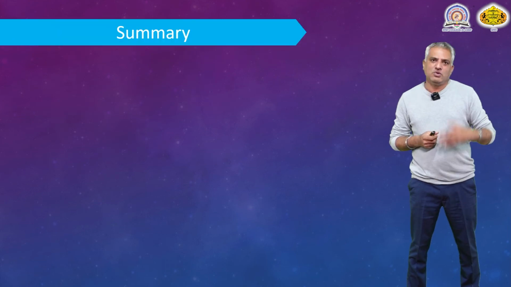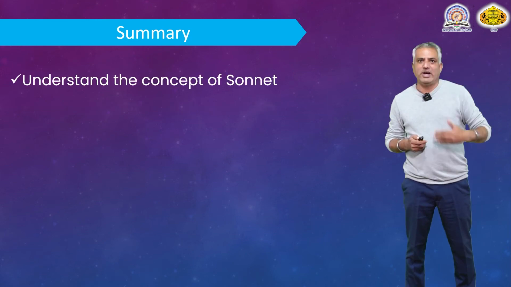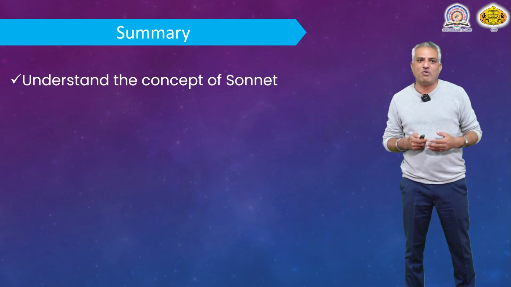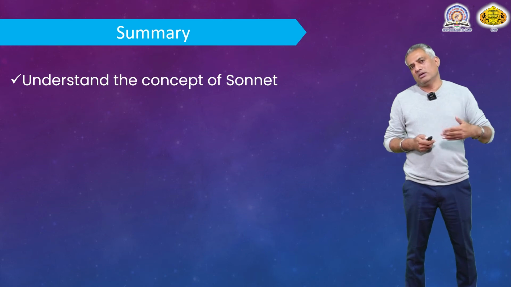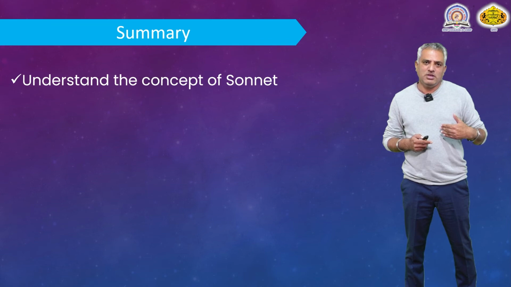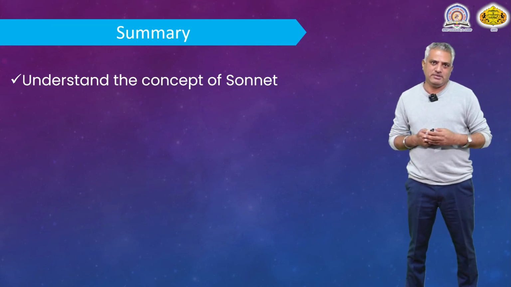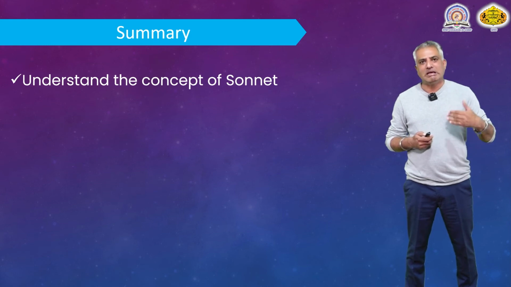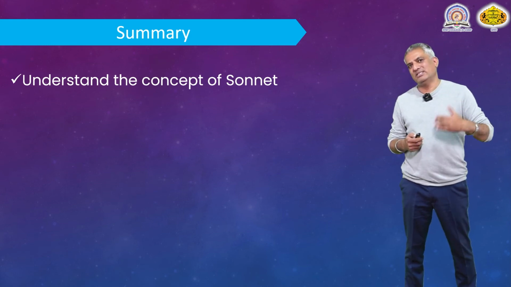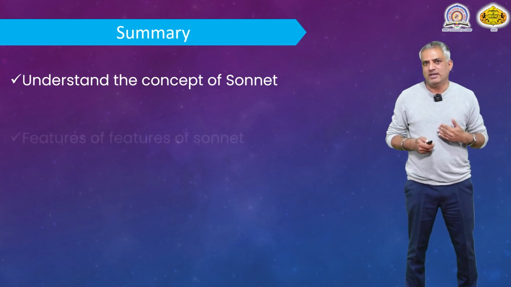Fine. So, in this way, let us see what we have discussed so far in today's session in the form of summary. We talked about sonnet as a form of poetry. So, you must have understood the concept of a sonnet, that it is a 14-lined poem written in iambic pentameter and it has a fixed rhyme scheme. This idea you might have got from today's discussion.